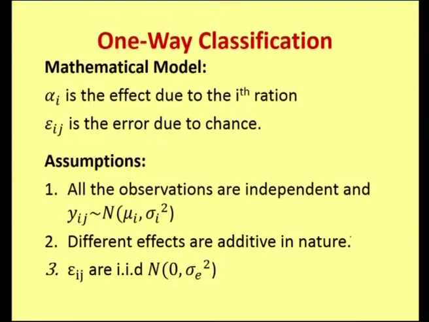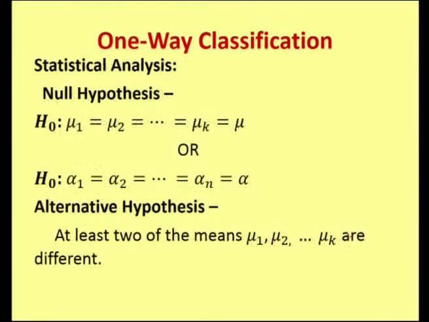Also, epsilon ij's are IID normal, that is identically independently distributed as normal with mean 0 and variance sigma E squared. And here we have the statistical analysis. To perform the analysis, first we frame the null hypothesis.